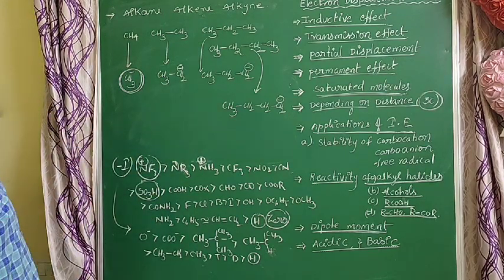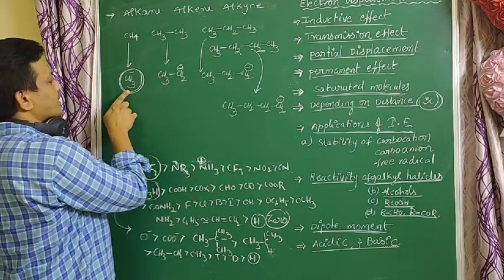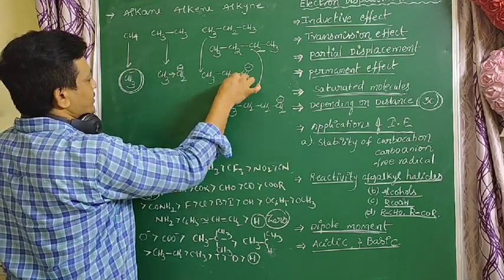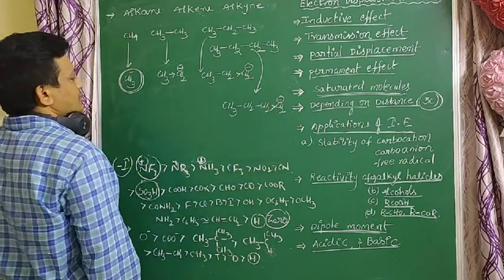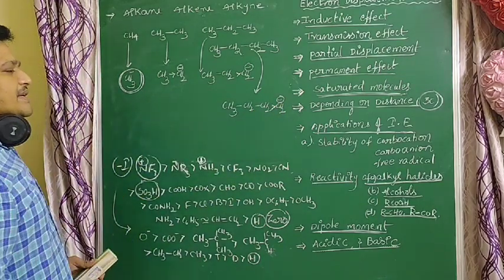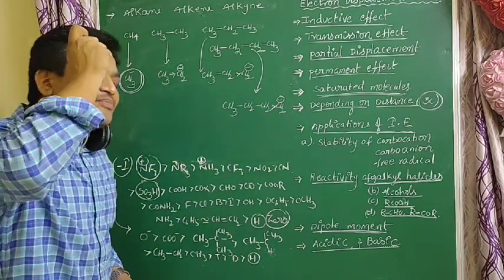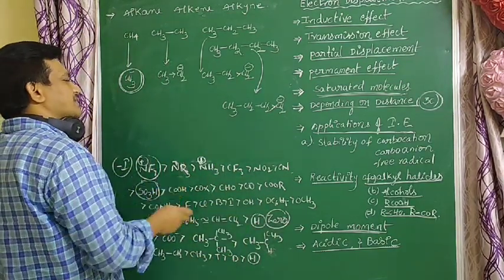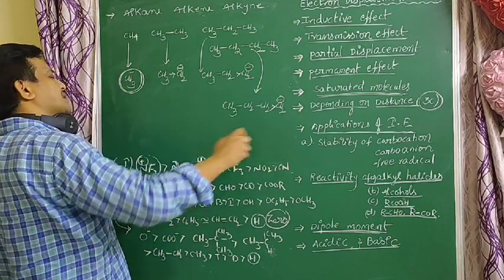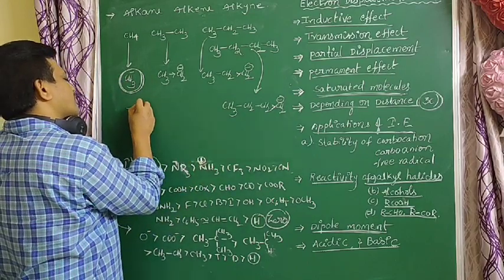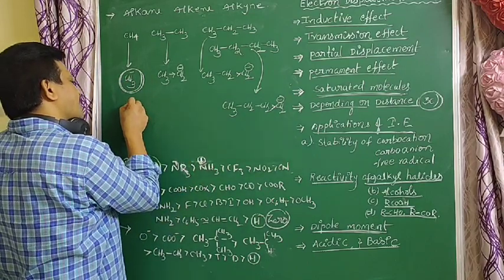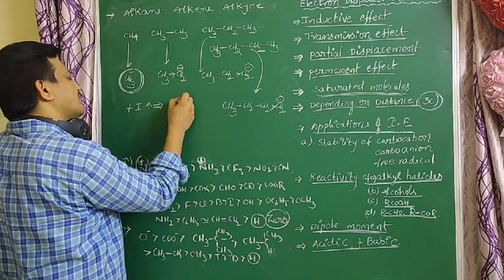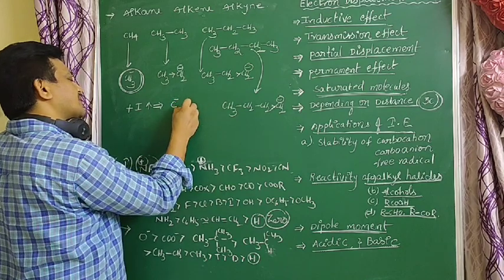Hydrogen has zero inductive effect, while alkyl groups have a positive inductive effect, which increases along the series. As the plus I effect increases, the stability of the carbanion decreases.